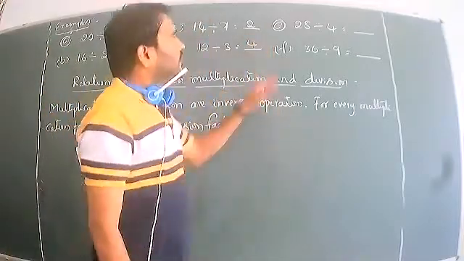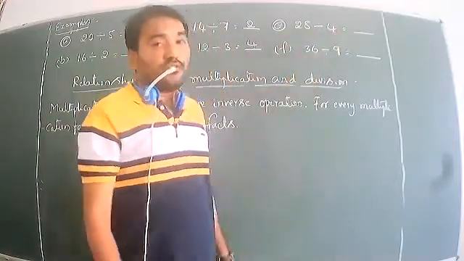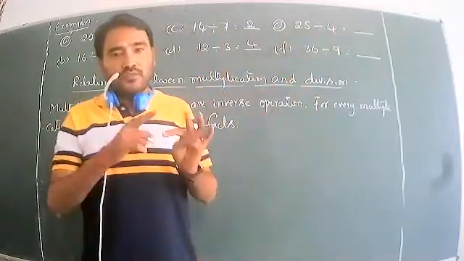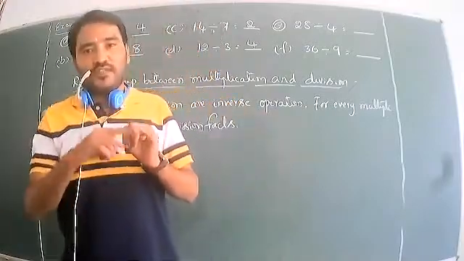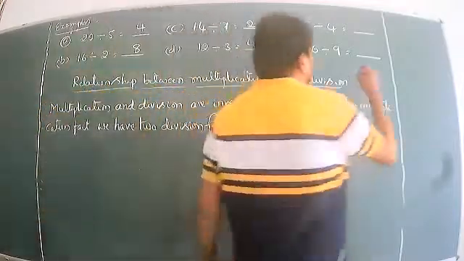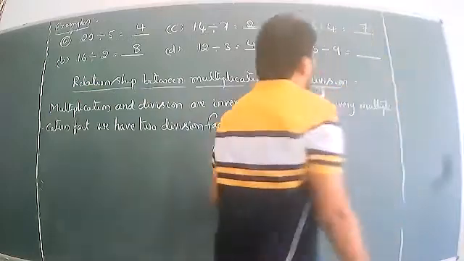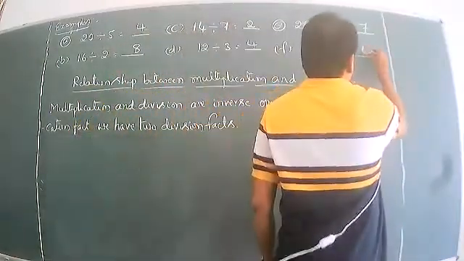Next, 28 divided by 4. 4, how much is 28? 4 ones are 4, 4 twos are 8, 4 threes are 12, 4 fours are 16, 4 fives are 20, 4 sixes are 24, 4 sevens are 28. 9, how much is 36? 9 fours are 36.